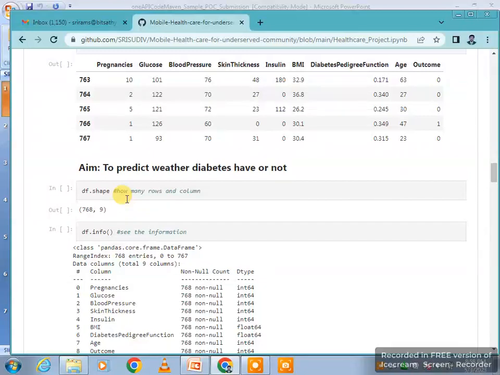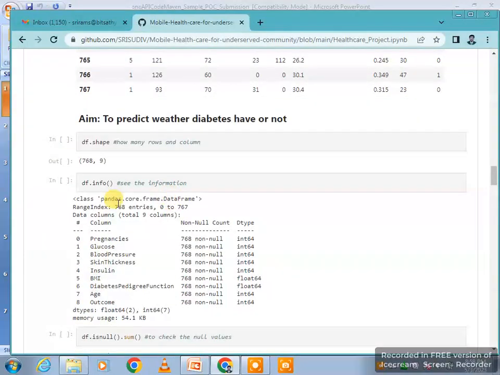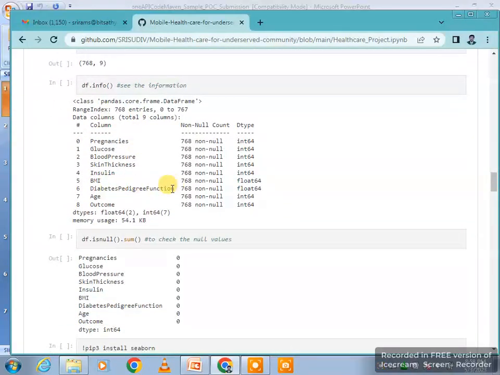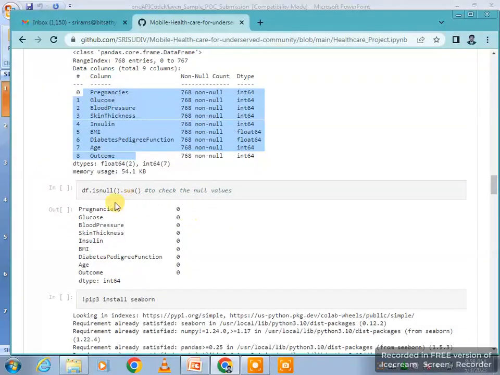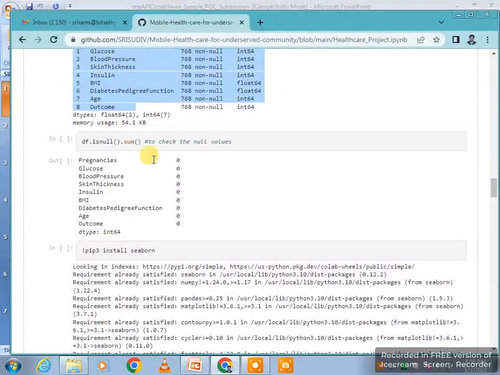In this part we have to check whether null values are present or not. Then df.shape shows how many rows and columns there are, and the df.info function is used to show the data types. These are the data types, and it shows the entire null values. To check the null values using sum, it shows that there are no null values.